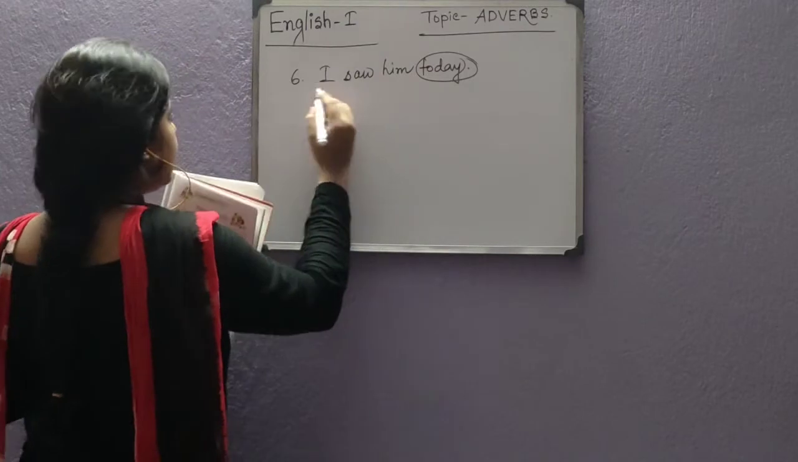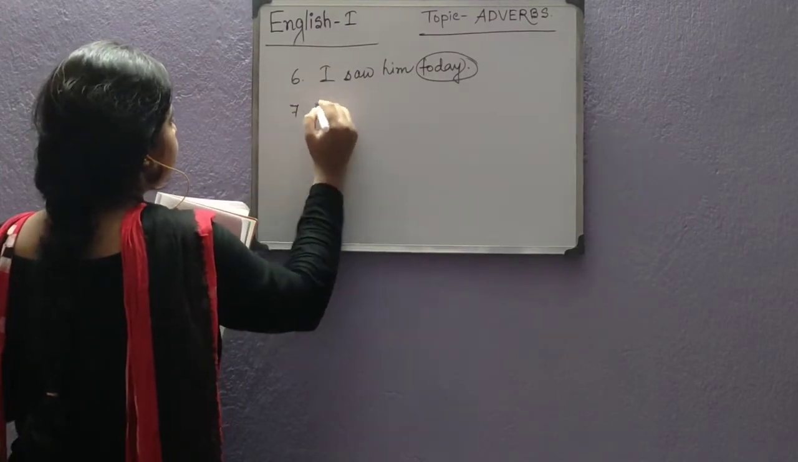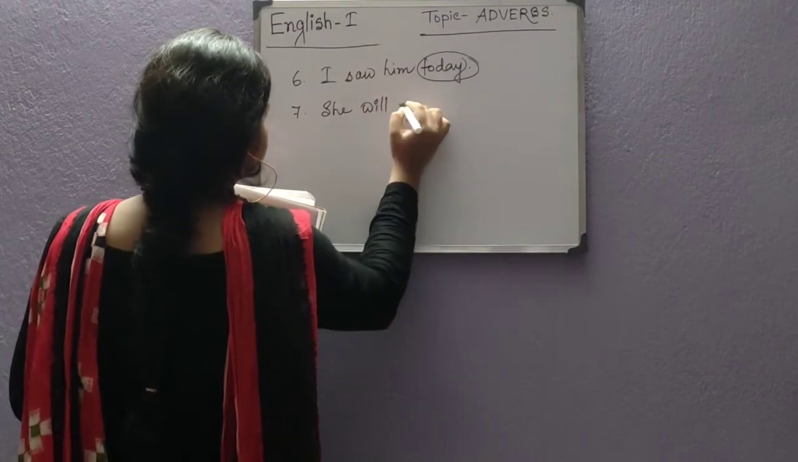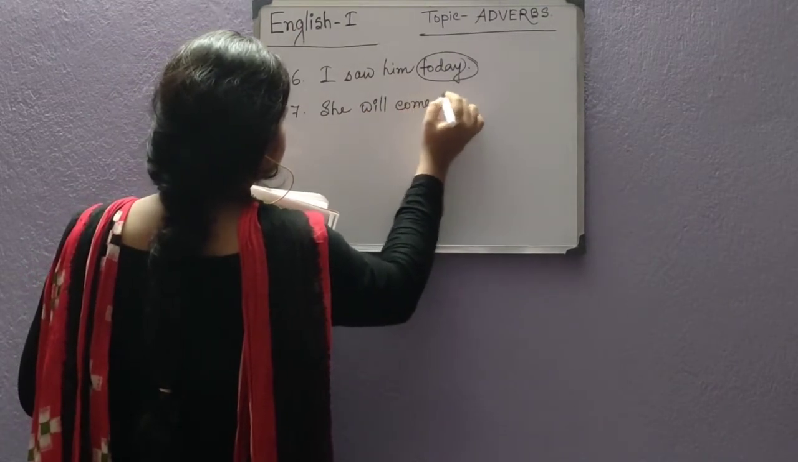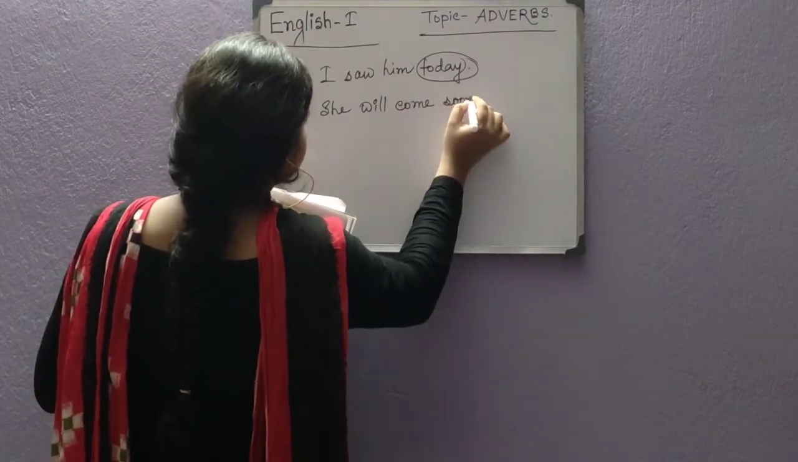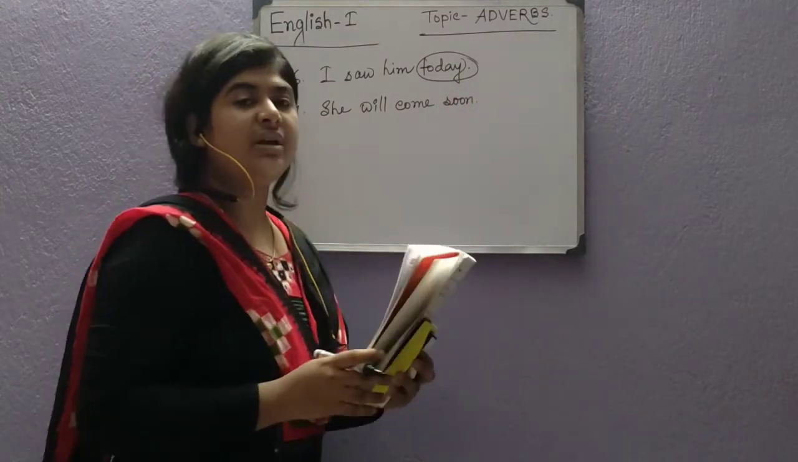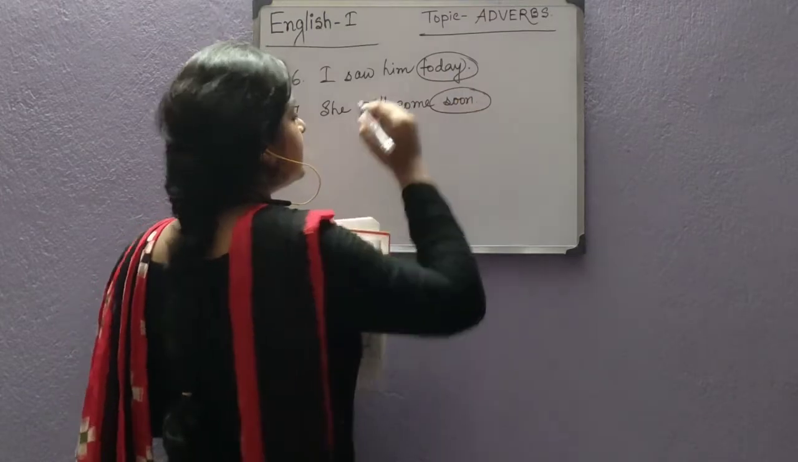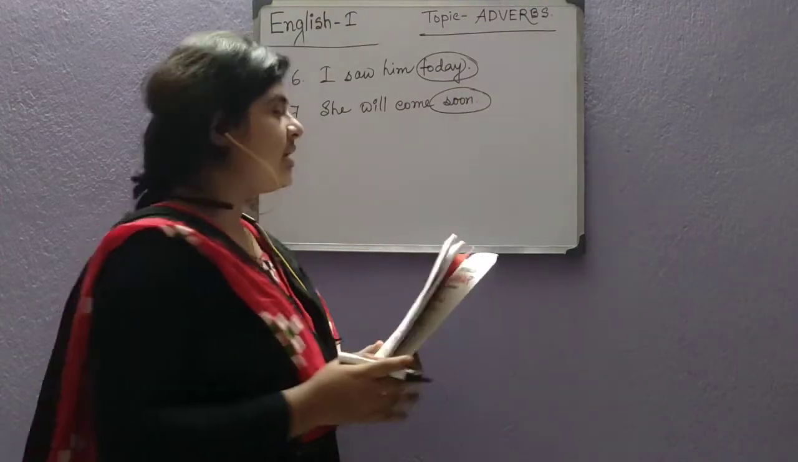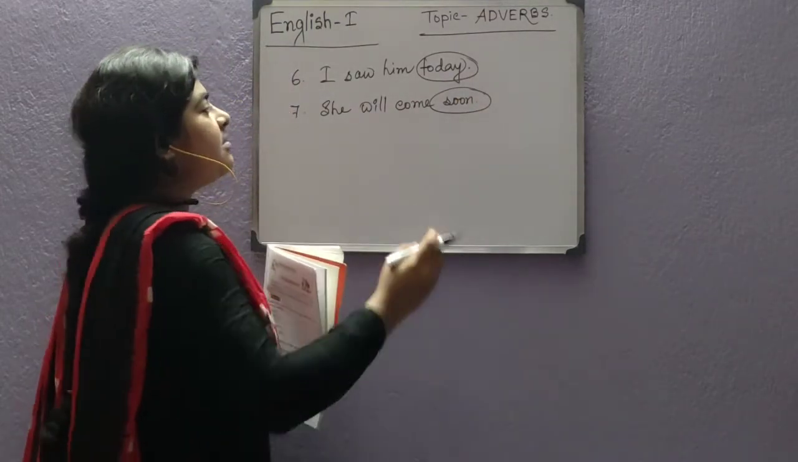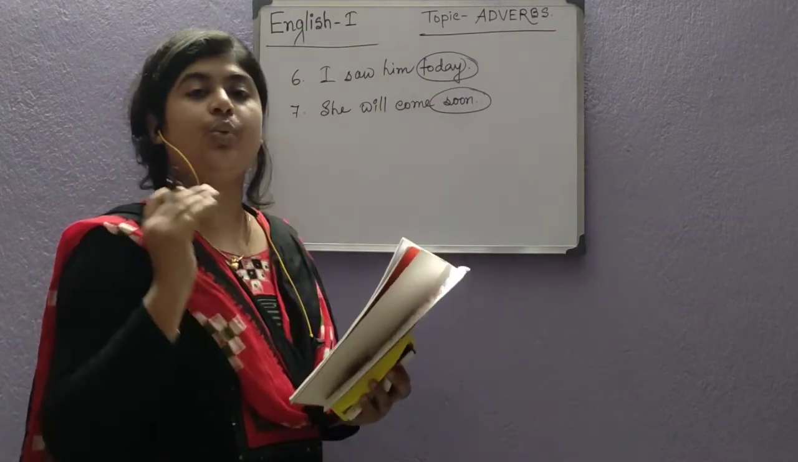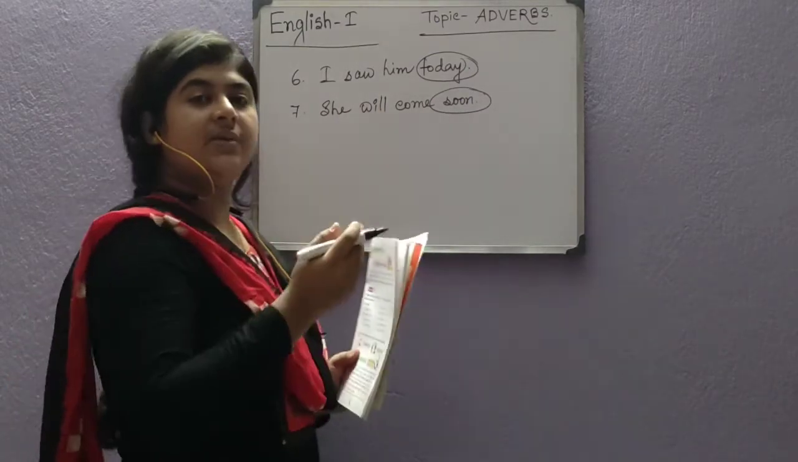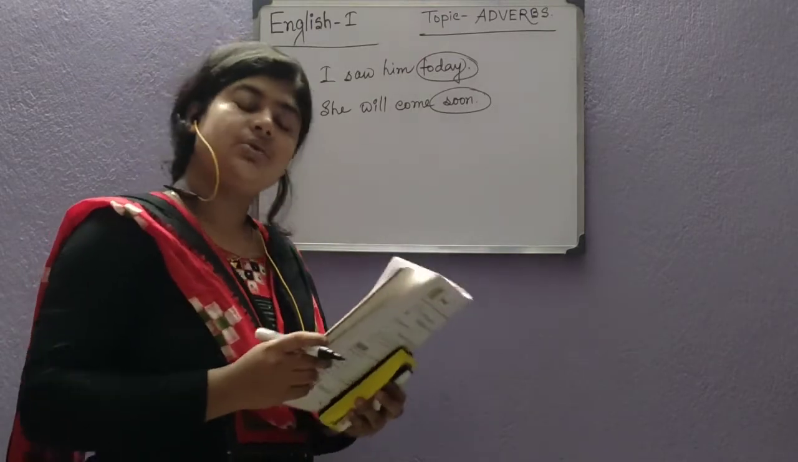Next, she will come soon. So which is showing us the time? Soon. This is adverb, because if I ask you by putting the question when, when will she come, the answer will be she will come soon.